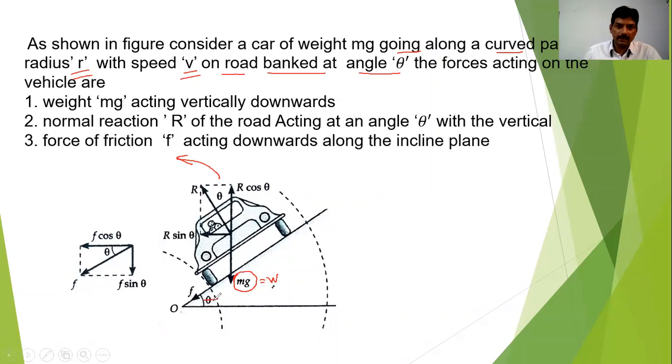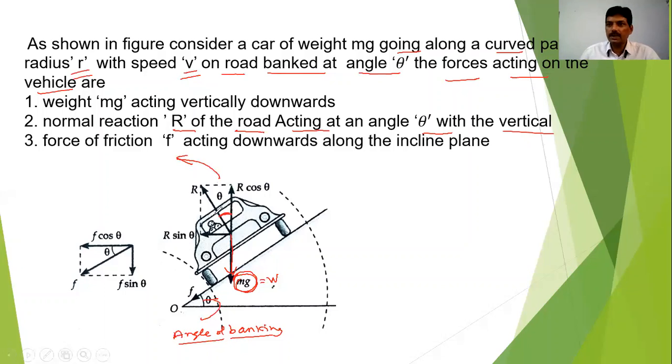This angle theta is called the angle of banking. The forces acting on the vehicle are very important, students. The first one is its own weight mg, in the vertically downward direction. The second one is the normal reaction R of the road, acting at an angle theta with the vertical.